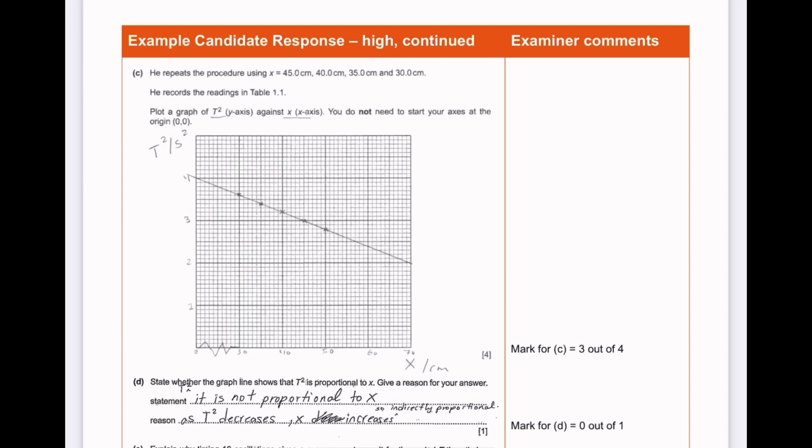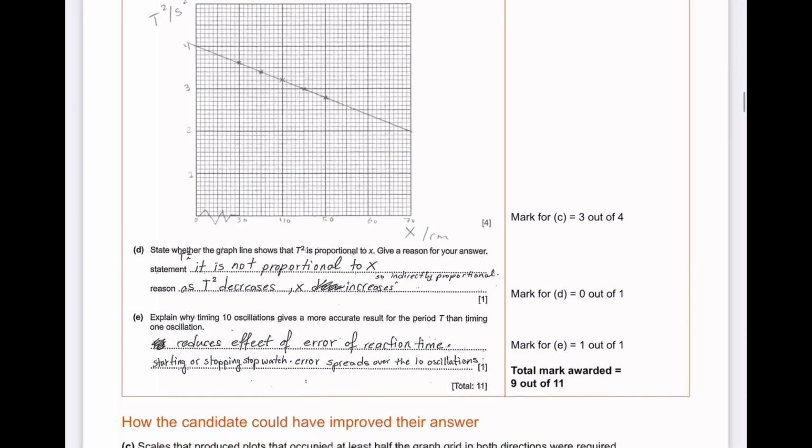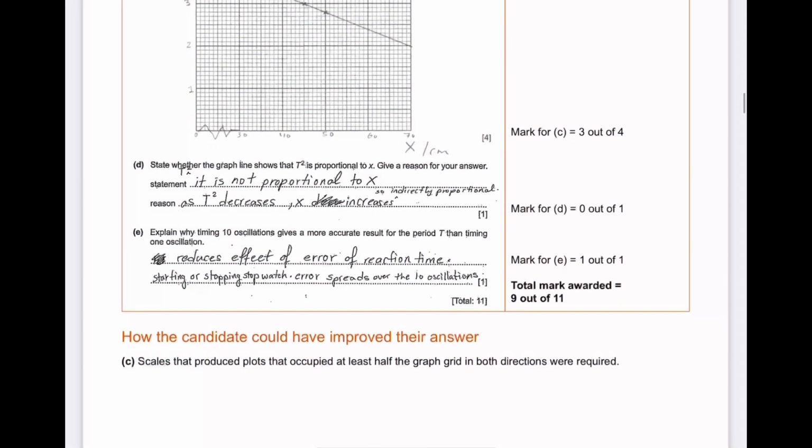Let's see what the examiner's comments are. Marks for C, she's been given 3 out of 4. Why has she been given 3 out of 4? We'll find out below on how the candidates could have improved their answer. C. Scales that produce plots that occupied at least half the graph grid in both directions were required. As I said, she made the scale too big, and at least half the graph should have been used, which it wasn't. That's why one of her marks was deducted.